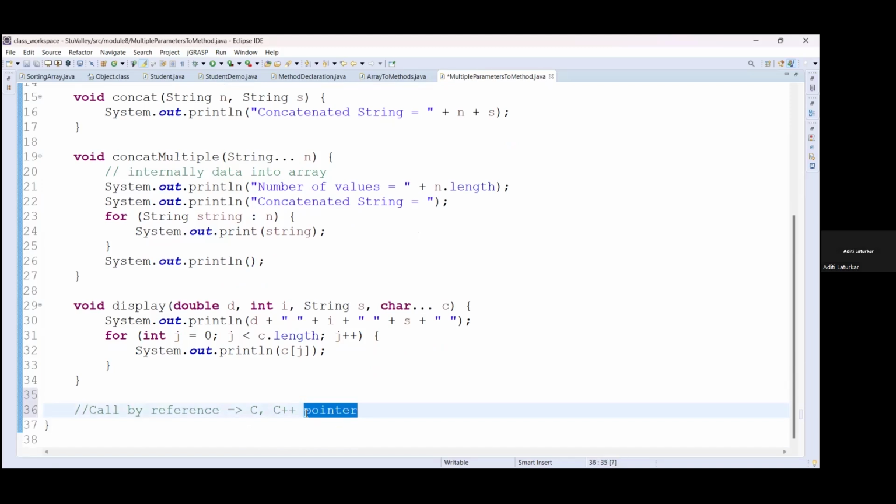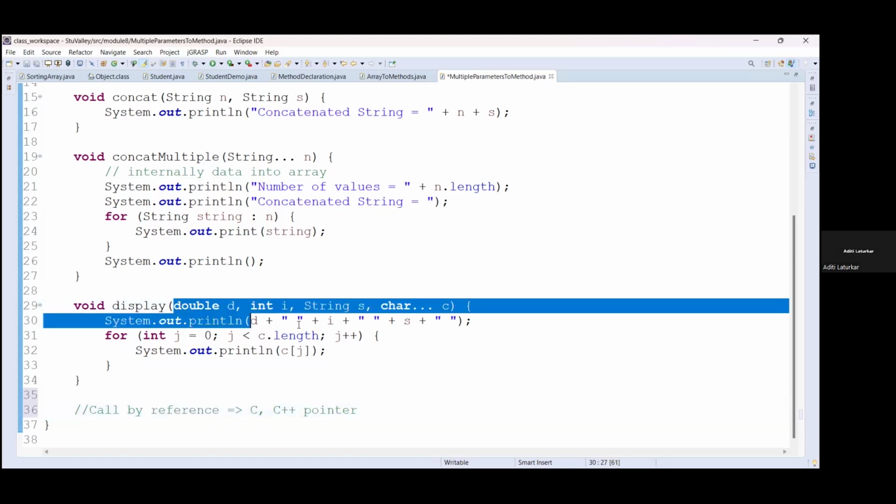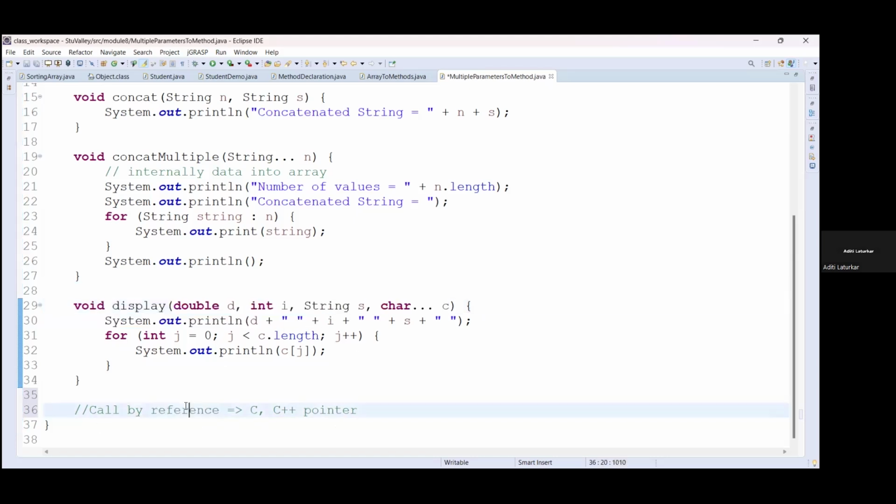Whenever you want to pass the address of that particular value or variable, we use the concept call by reference. Call by reference always means the address of that particular variable. So passing the address of the particular variable to a method is known as call by reference.